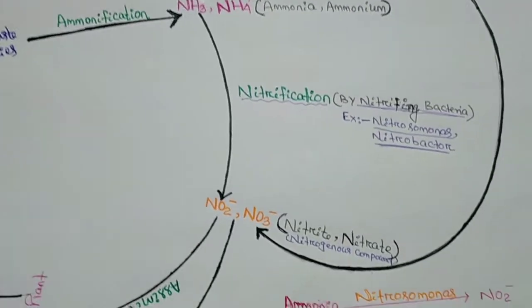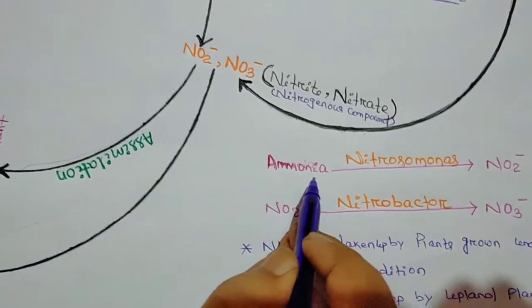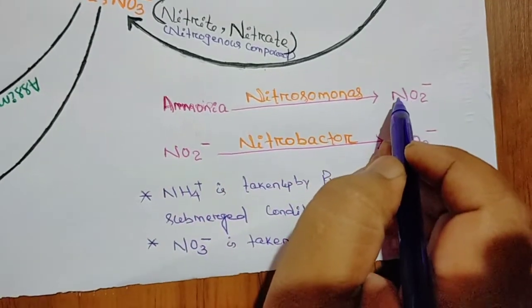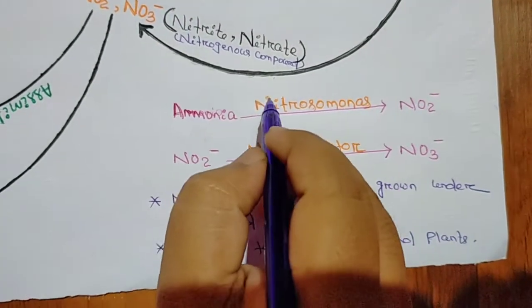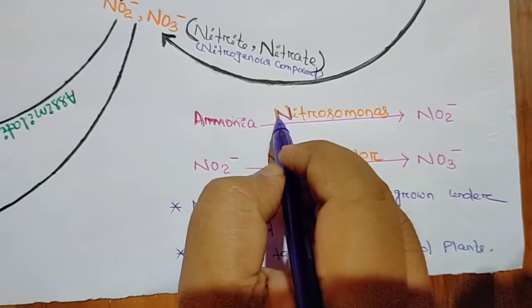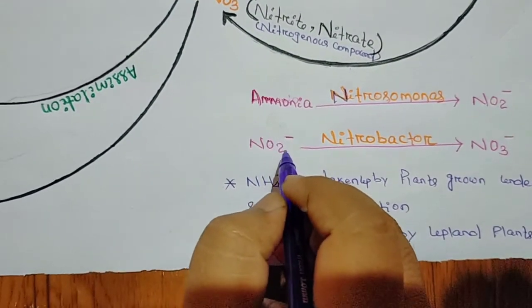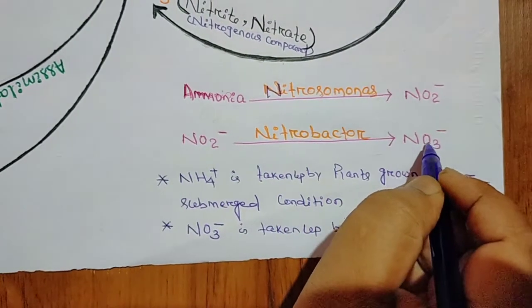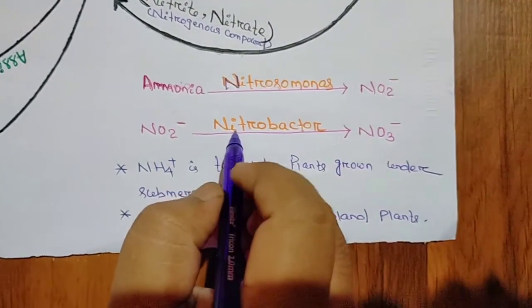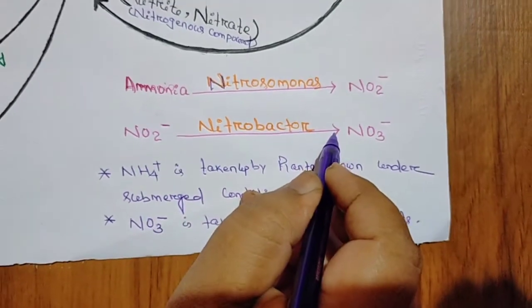What happens in detail? Actually, ammonia is converted to nitrite with the help of the nitrifying bacteria Nitrosomonas, and further this nitrite is converted into nitrate with the help of the nitrifying bacteria Nitrobacter.